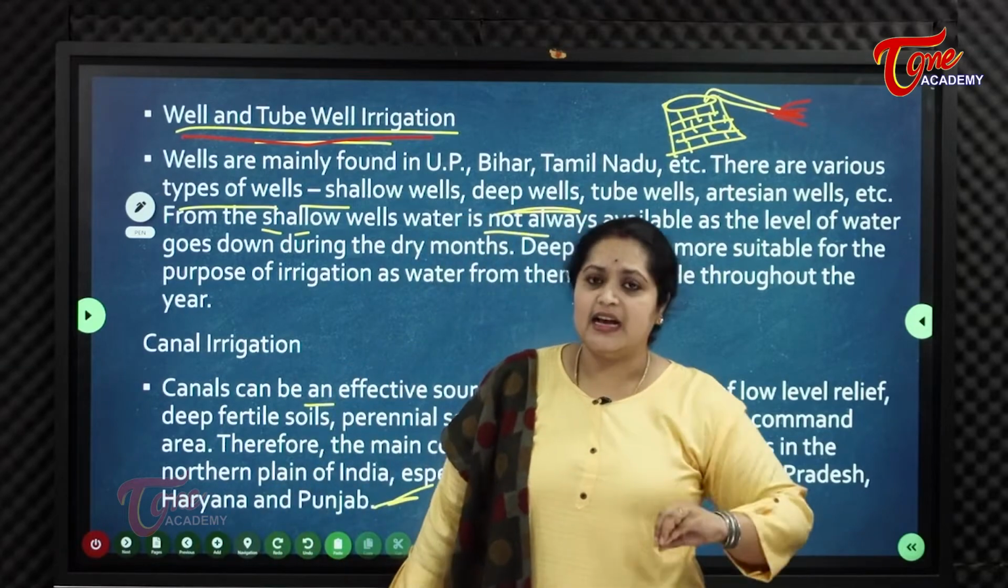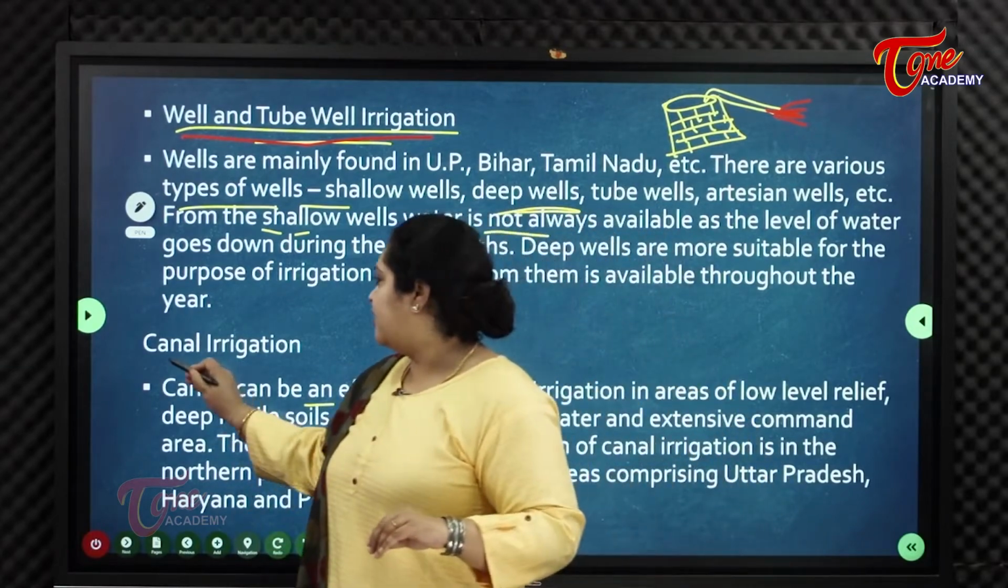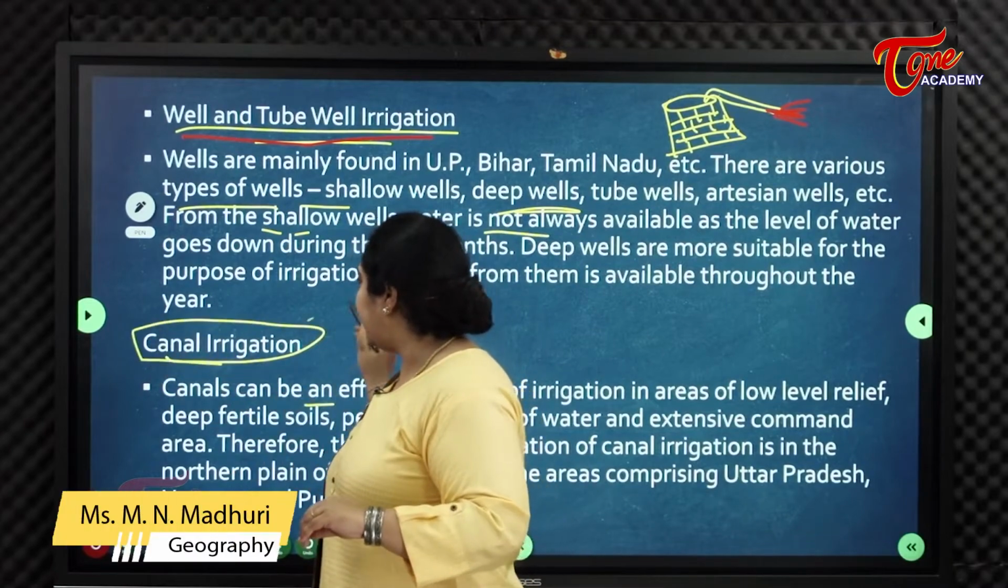So even in Andhra, canal irrigation is very famous and very popular.